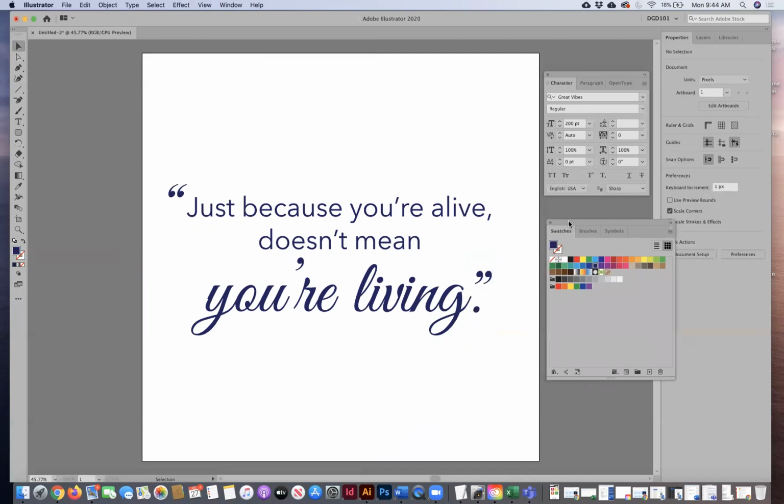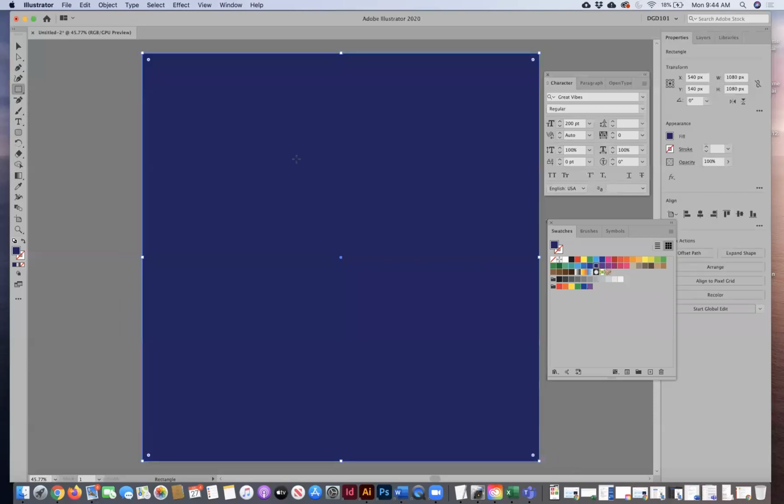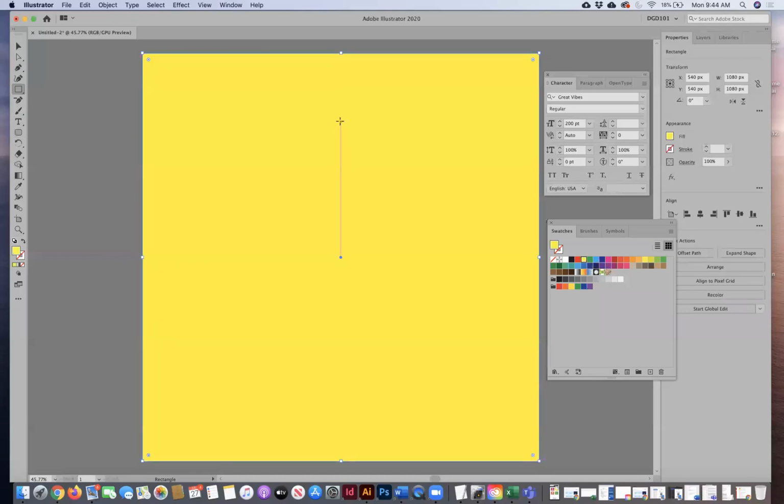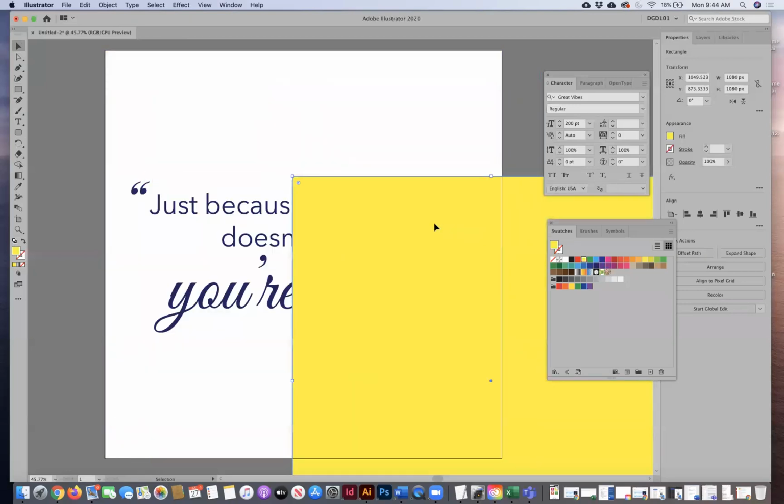Okay. Another thing I want to do is maybe do a real simple background, but allow it to pop visually, because color is super important in design. Color can also express emotions as well. I'm going to do a bright yellow color. And I'm not going to use layers right here. So you can see, because I'm not using layers, whatever I put on top of this square here is going to cover it.